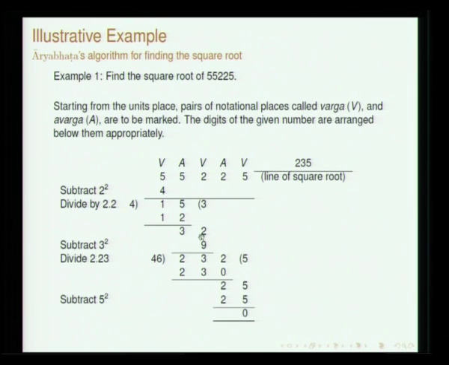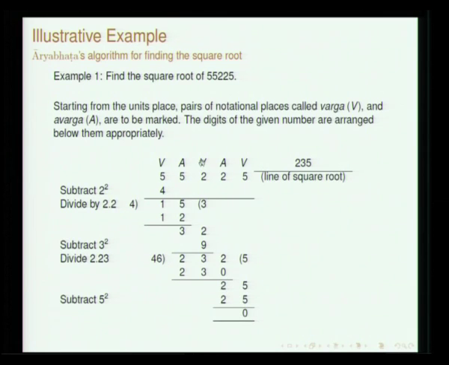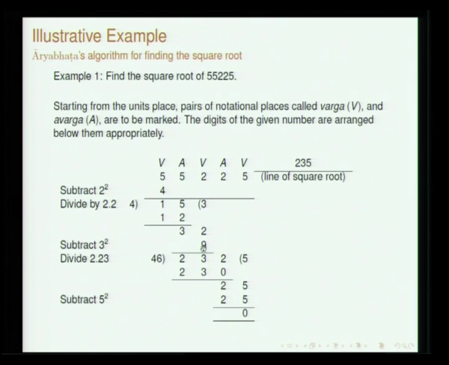So, the Digunena vargamulena operation is over. The next operation to be done is Vargad Varge Shuddhe. Vargad Varge Shuddhe means, because you have taken the varga number down, you have to remove the square. The square of what? The square of the quotient that you obtained in the previous place. Therefore, you remove 9. What you have is 23 here, and 23 you are bringing down to the avarga.